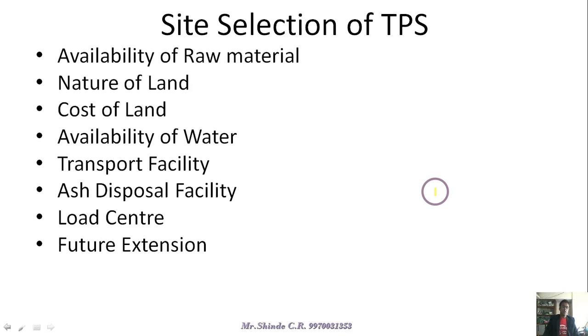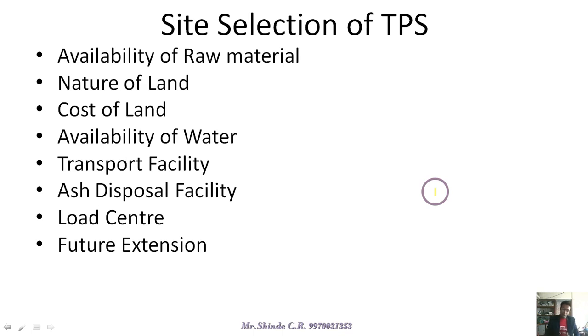Future extension. You have to select a site where future extension is available. Otherwise, you have to select a site where no future extension is available. Then, in the future, if you want to increase the units of the thermal power plant, from 2 to 3 units, 3 to 4 units, as the demand goes on increasing, it becomes a future point of view. It becomes a problem if there is no extension available.